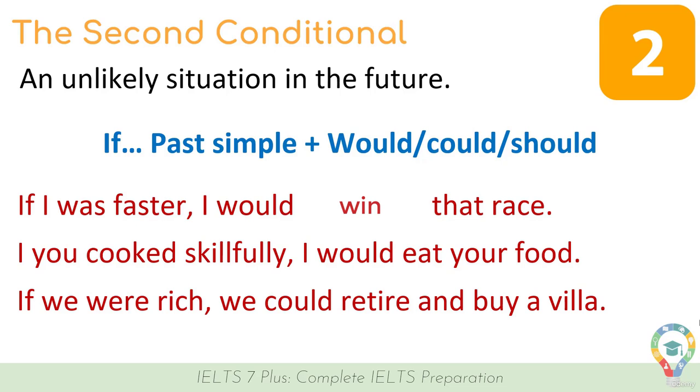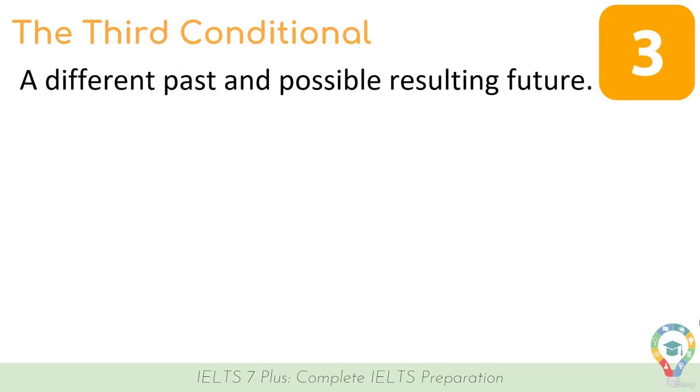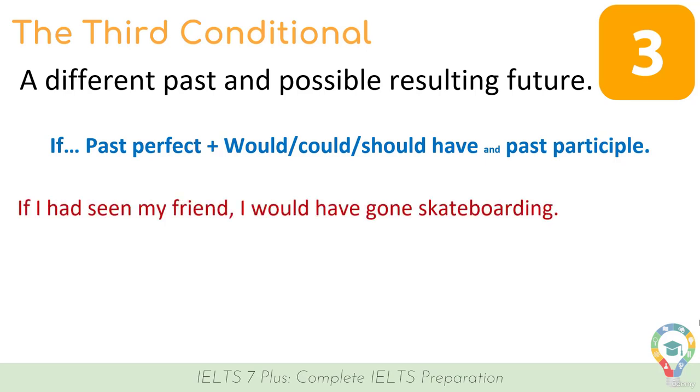Let's take a look at the more difficult of the three, which is the third conditional. And again, this is used to discuss a different past and possible resulting future. As I said before, it's almost like discussing a different version of your life. We make it with if plus the past perfect, plus would, could, should have, and the past participle. And here are some examples of the third conditional.